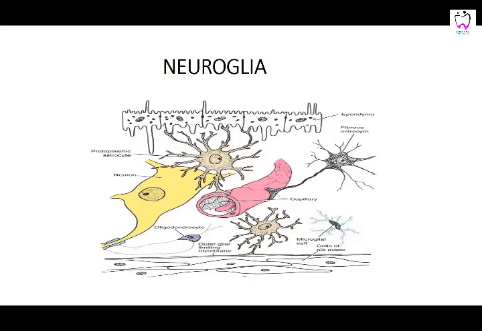Then you have these microglia. These are said to be the defense mechanism cells. They are very small in size, and they have many processes. And then you have these ependymal cells. These ependymal cells are basically the cells which line the cavities of the brain, that is, the ventricles of the brain. So these are the four types. The protoplasmic and the fibrous astrocytes basically provide nutrition and the main supportive function of the nervous tissue.